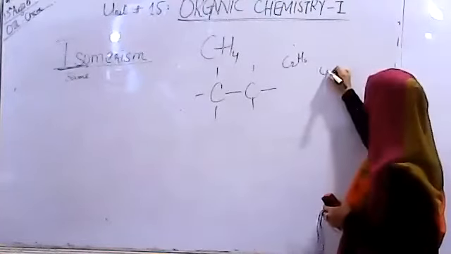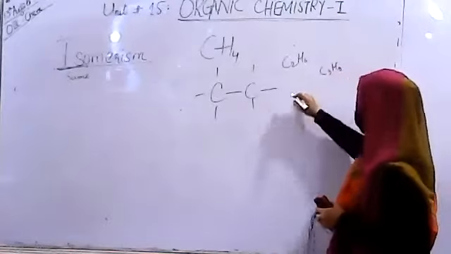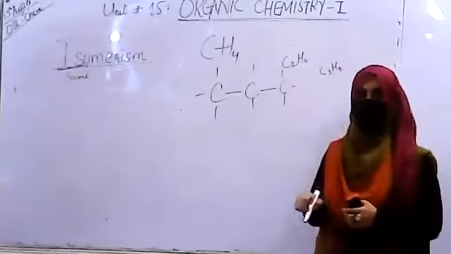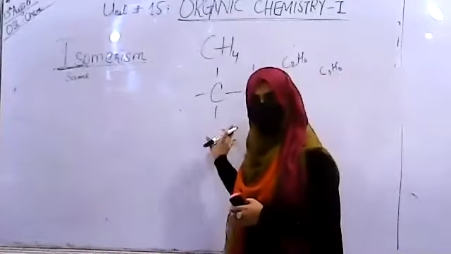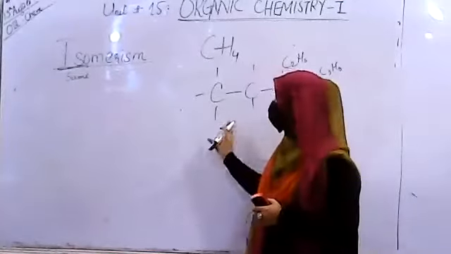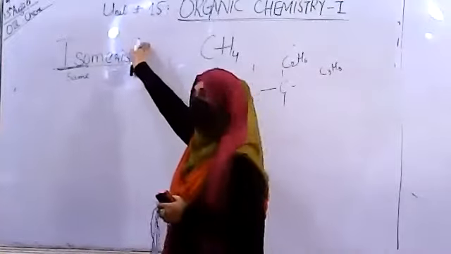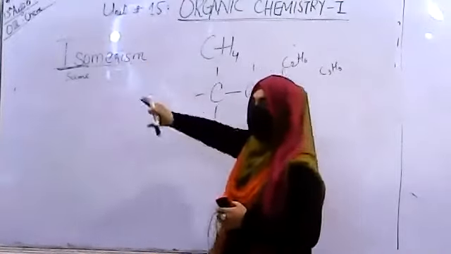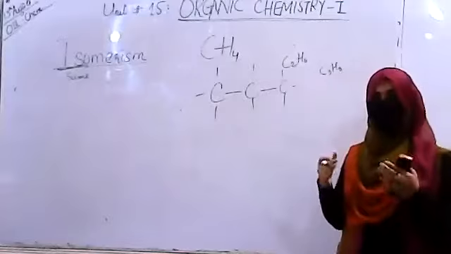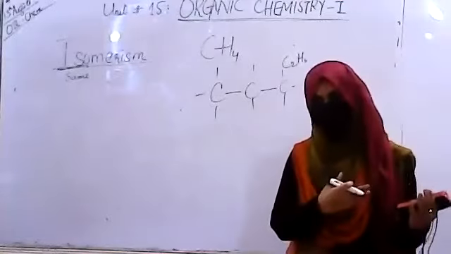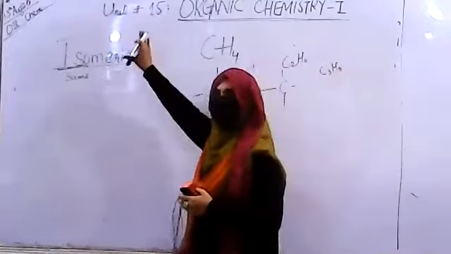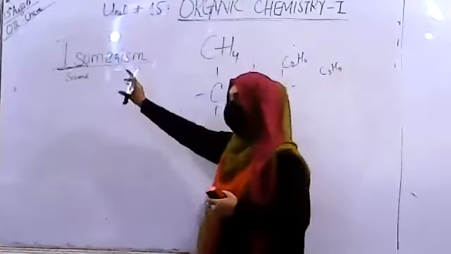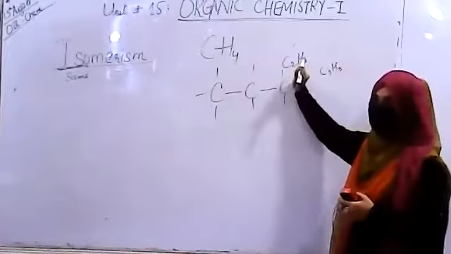Moving towards 3 carbon, C3H8, still you cannot make any differences. So we can say that the phenomenon of isomerism doesn't operate in the first 3 members, like we said the first 4 members are gases and then liquids and solids. Simply, isomerism doesn't operate in the first 3 members of the alkanes.